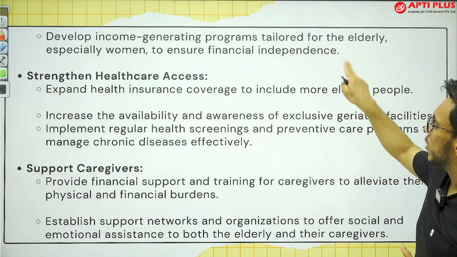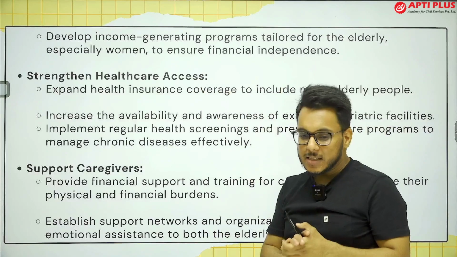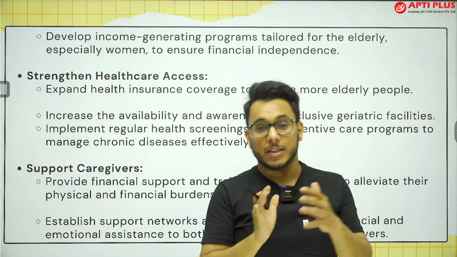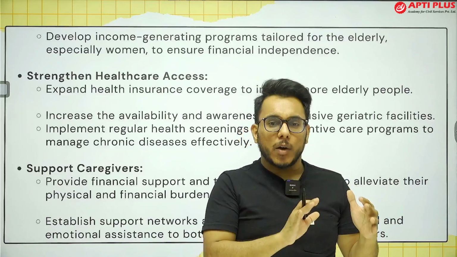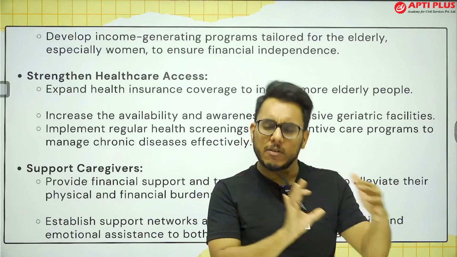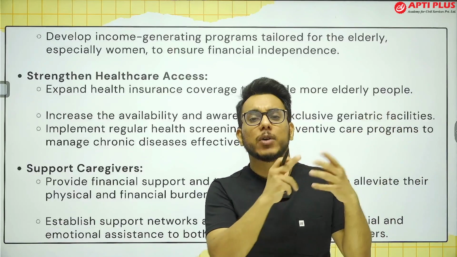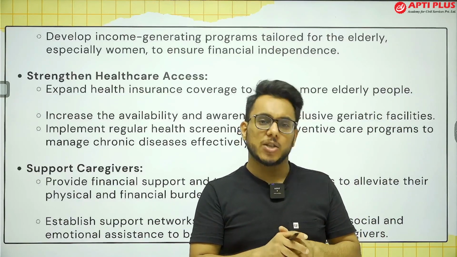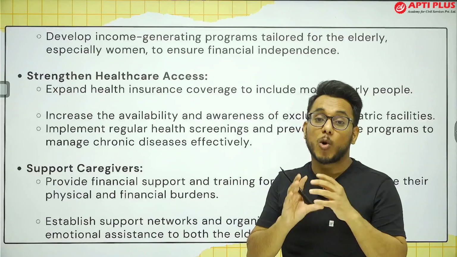Then next, we need to come out with a dedicated income generation program for old people. Now understand this thing: once a person is retired, we think that the person is not willing to work. But no, often people want to work in order to have a purpose in life. Often people still want to work so that they can be productively engaged in some kind of intellectual pursuit. Sometimes people want to work so that they do not have to depend on their children. Sometimes people want to work for the sake of financial independence. But we don't have dedicated platforms which can provide jobs for old age retired people.